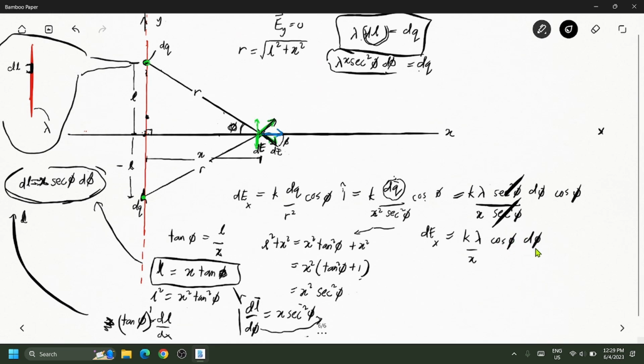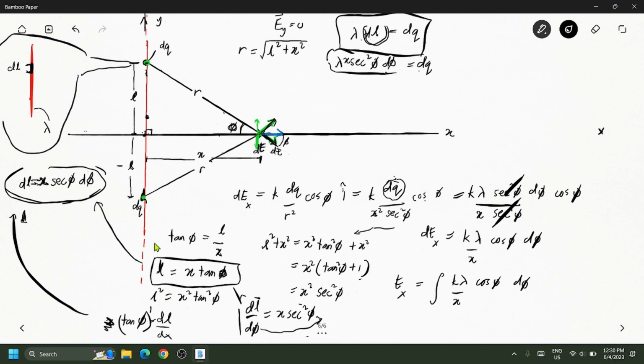And then the final electric field is given by the integral of k lambda over x cosine of phi d phi. But what are the limits? Because it is infinitely long, let's say if you look at my hand, the height is from here to here, right? But if it is infinitely long, then I have to elevate my hand approximately 90 degrees at my armpit here.